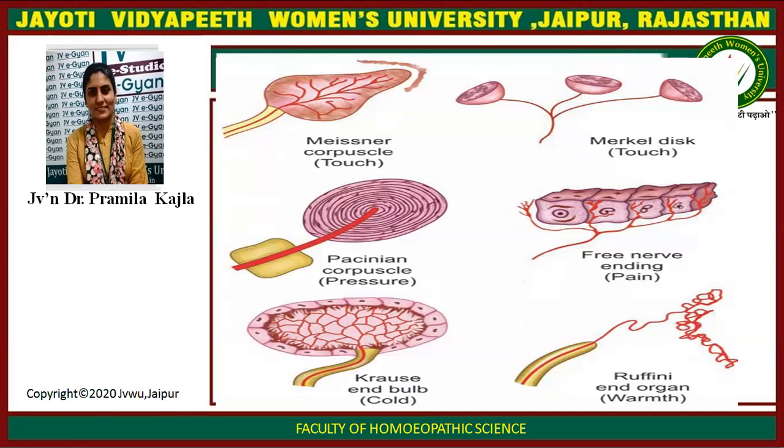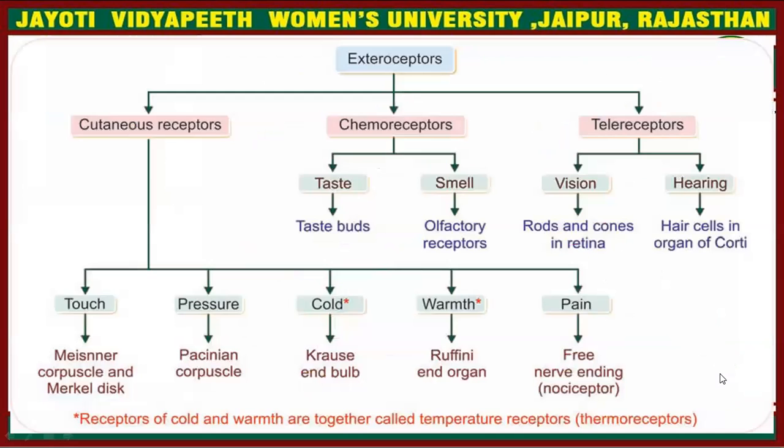So here in this diagram you can see Meissner corpuscles for touch, Merkel disc is also for touch, Pacinian corpuscles for pressure, free nerve endings for pain, Krause end bulb for cold, and Ruffini endings for warm. Exteroceptors are divided into cutaneous, chemo, and teleceptors. Cutaneous receptors are divided into touch, pressure, cold, warmth, and pain.